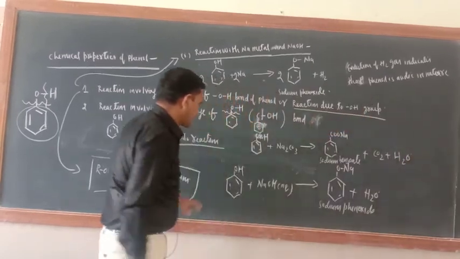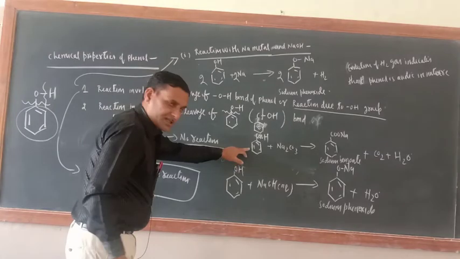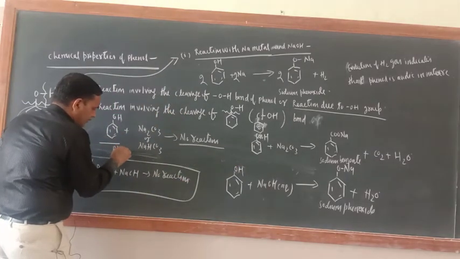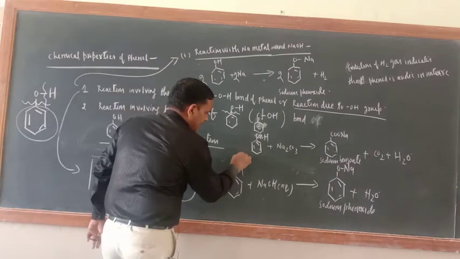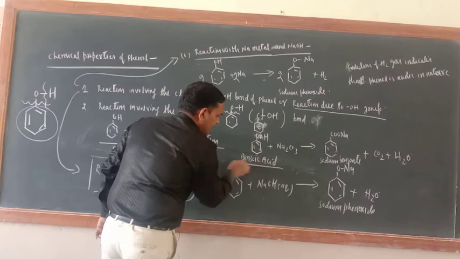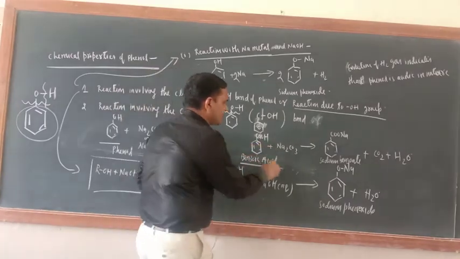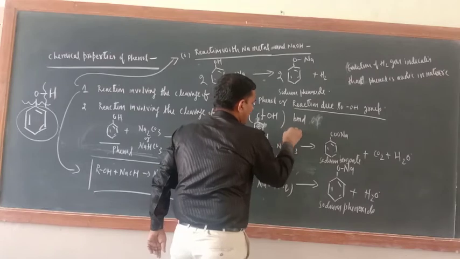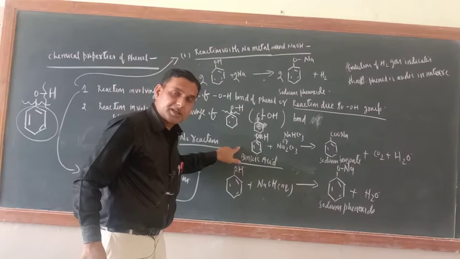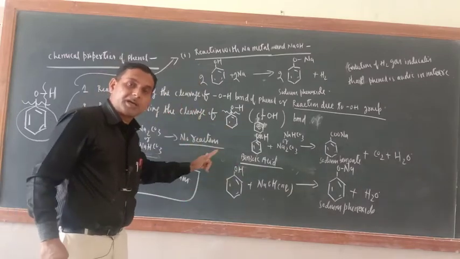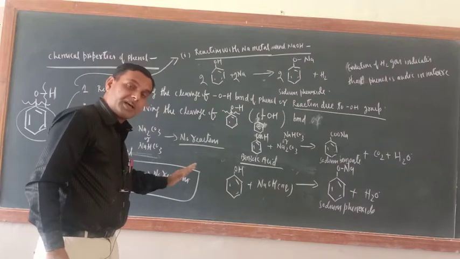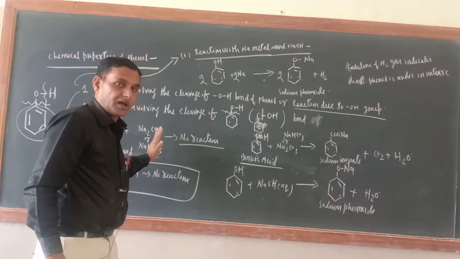Benzoic acid is also an aromatic compound, phenol is also an aromatic compound. This is reacting with Na2CO3, and you can even take NaHCO3. So benzoic acid is reacting. It indicates that benzoic acid is a stronger acid than phenol, and alcohol is a weaker acid than phenol. Have you got it or not?